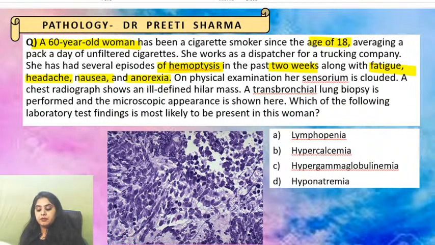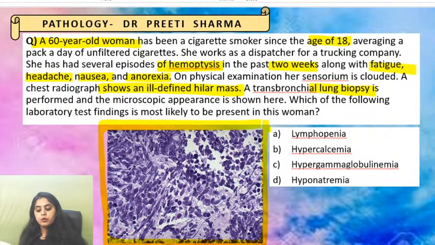On physical examination, her sensorium is clouded. A chest radiograph shows an ill-defined hilar mass. A transbronchial lung biopsy is performed. Okay, lung biopsy shows me something which is shown over here. Which of the following lab tests is most likely to be present in this patient?